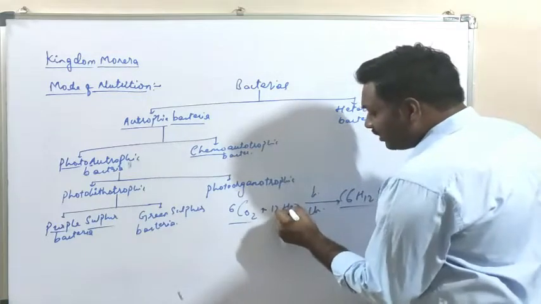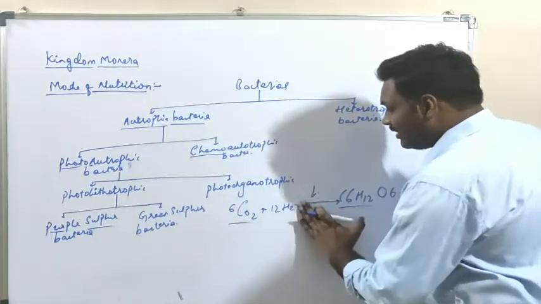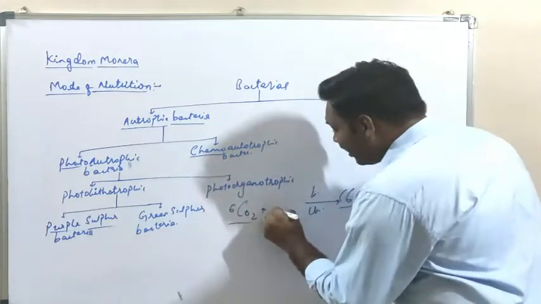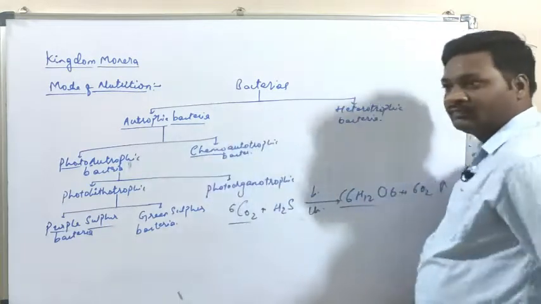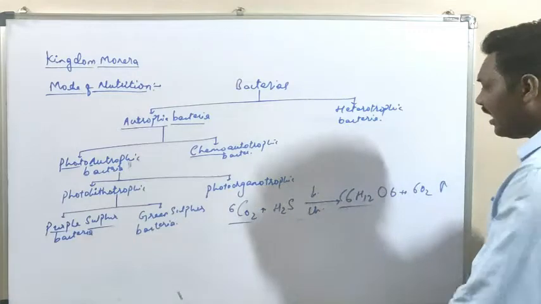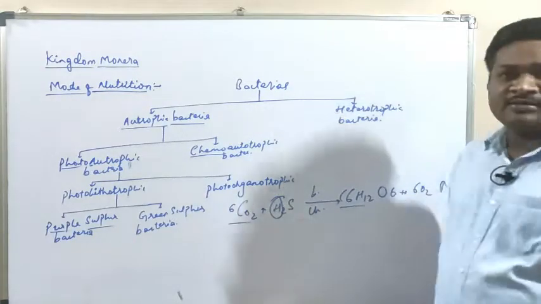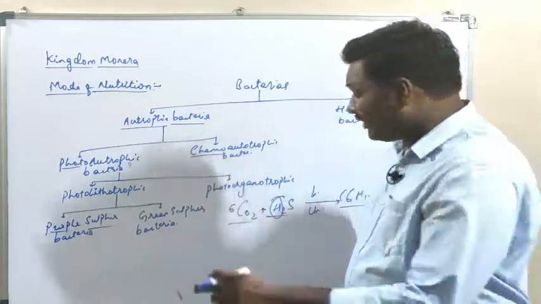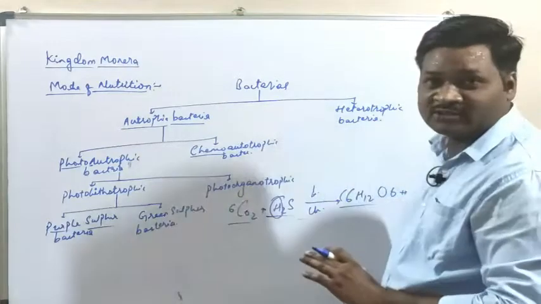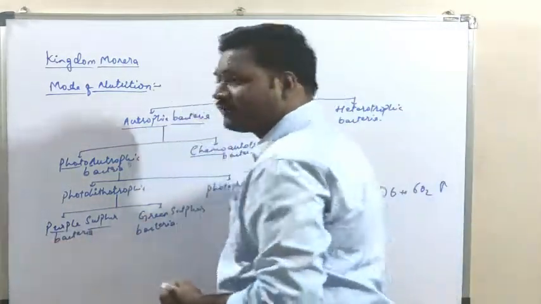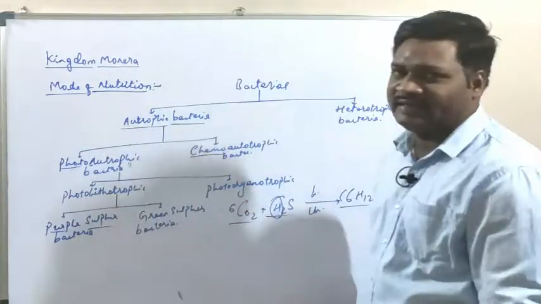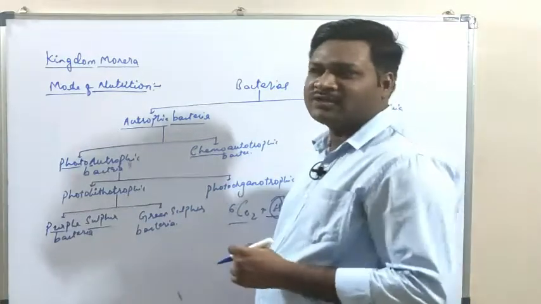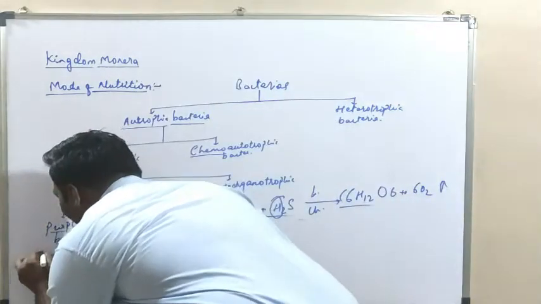Here the hydrogen donor in case of bacteria is not water, it is hydrogen sulfide, and the H plus ions or hydrogen ions are gathered from this hydrogen sulfide. So that is the difference between plants and these microorganisms, the purple sulfur bacteria or the green sulfur bacteria. Now let's take some examples of these bacteria. What are the basic examples? So the example is